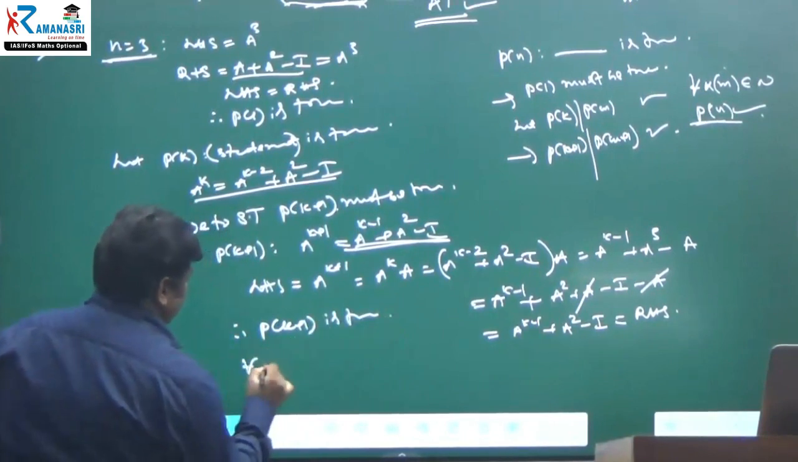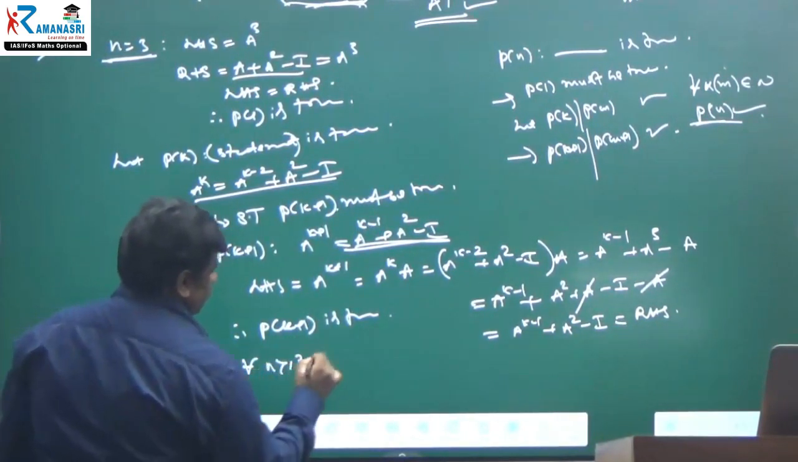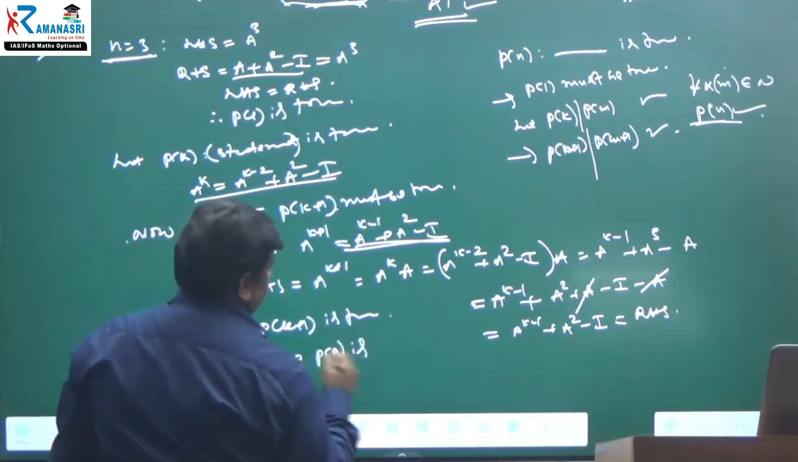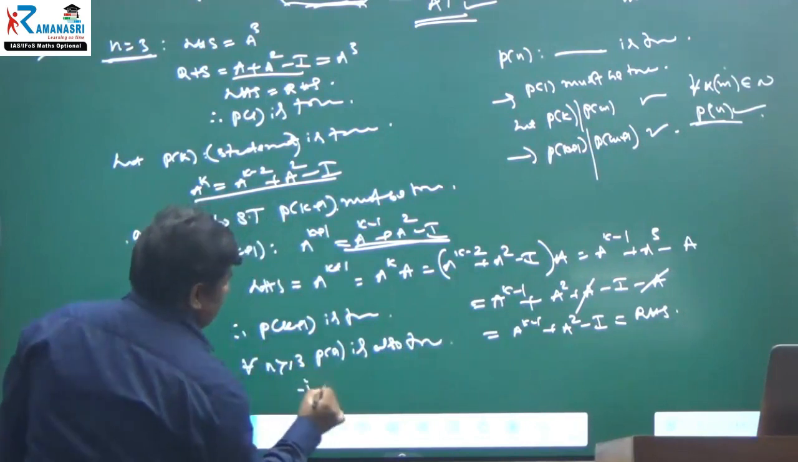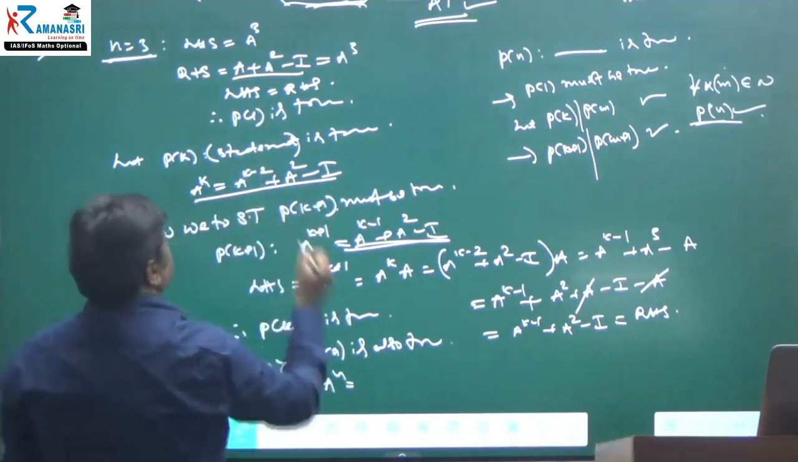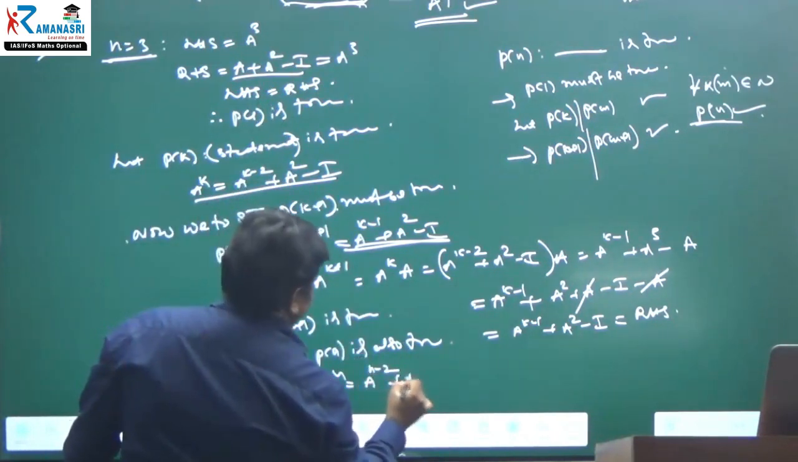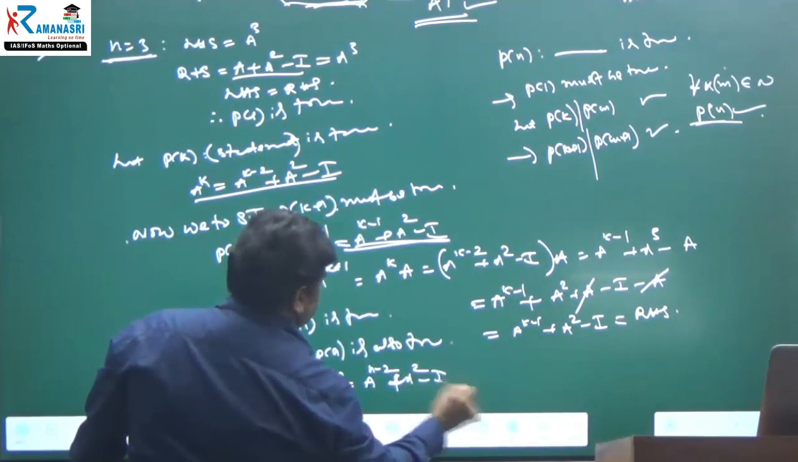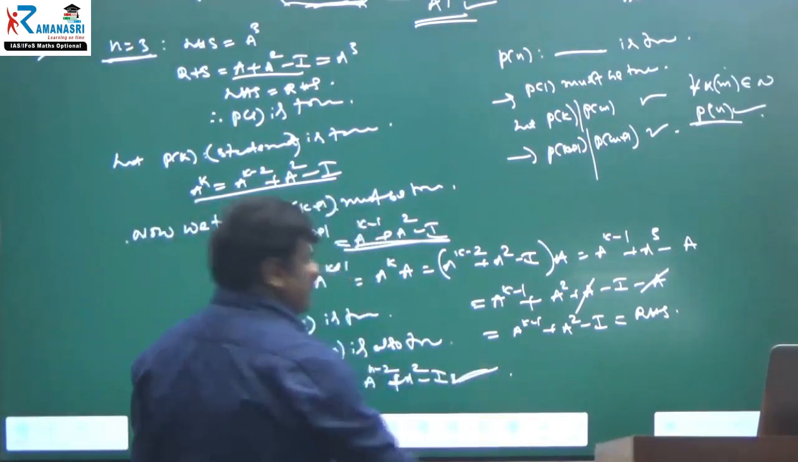Therefore, for all n greater than or equal to 3, the P(n) statement is also true. Therefore, a power n is equal to, you can write the statement a^(n-2) plus a square minus I for all n greater than or equal to 3. Hence, true.